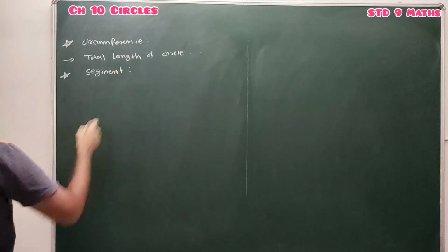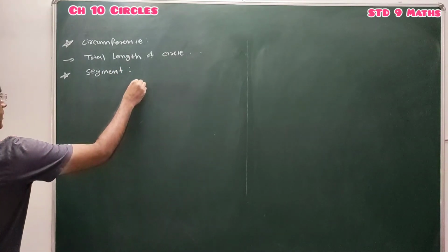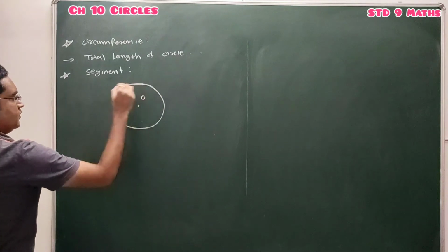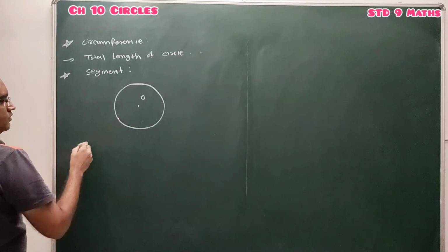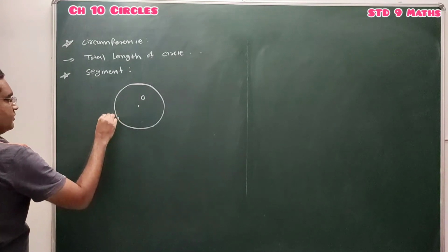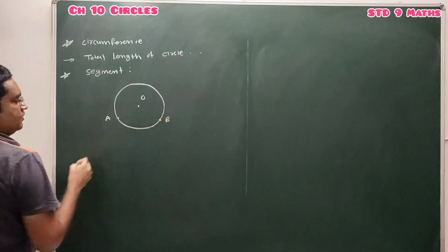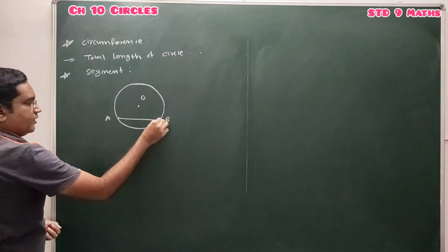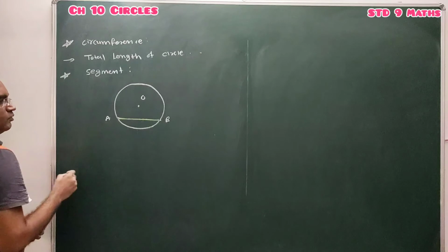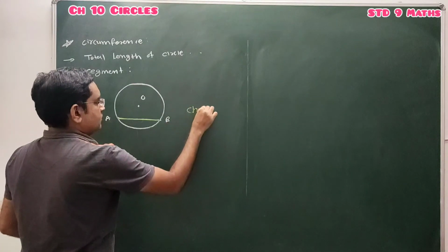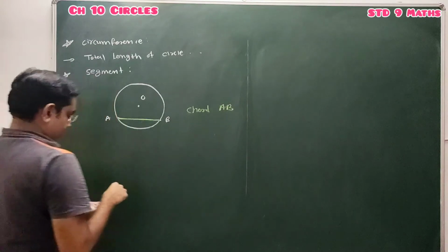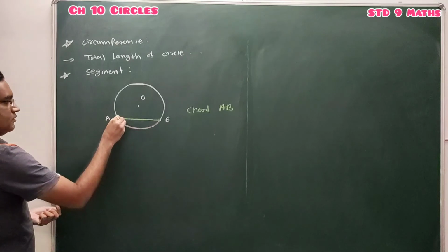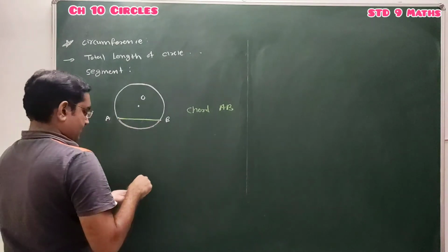Segment of a circle. So what is a segment? Consider one circle with center O and 2 points A and B on the circle. So we get one chord of the circle, chord AB, and simultaneously we also get arc AB on the circle.